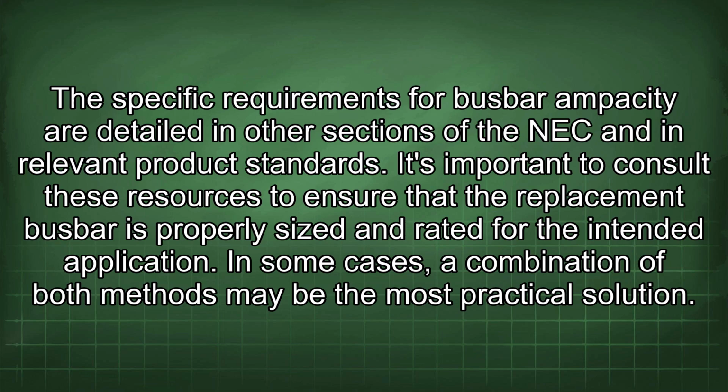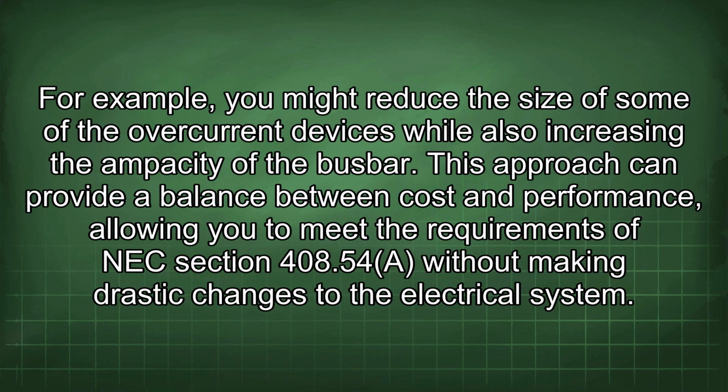In some cases, a combination of both methods may be the most practical solution. For example, you might reduce the size of some of the overcurrent devices while also increasing the ampacity of the busbar. This approach can provide a balance between cost and performance, allowing you to meet the requirements of NEC Section 408.54 without making drastic changes to the electrical system.